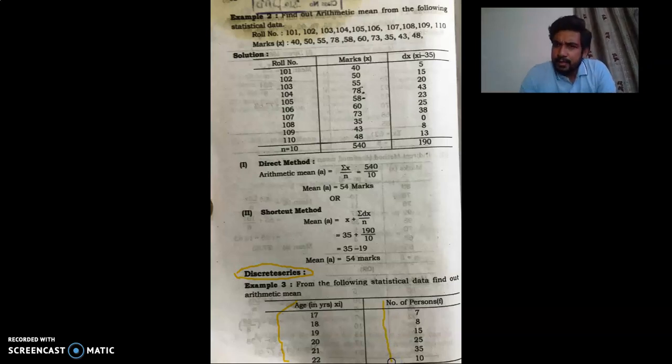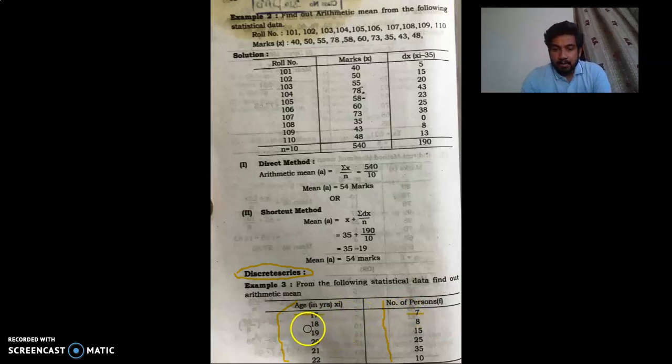Now, how are we going to interpret this data? Look here. If a person's age is 17 years, how many persons are there? There are 7 persons. Age 18, how many? 8. Age 21, how many? 35.